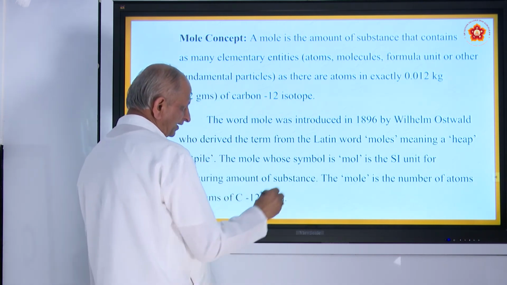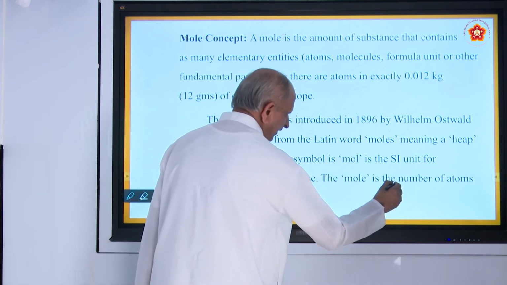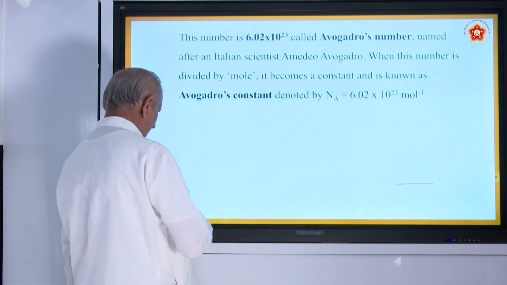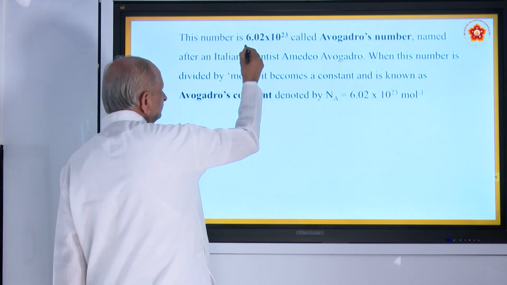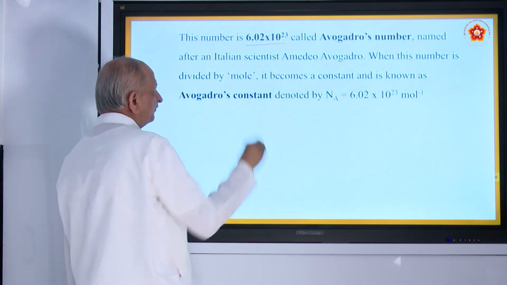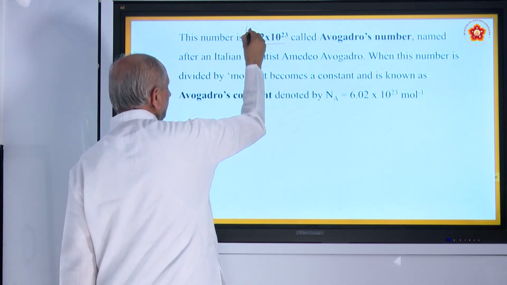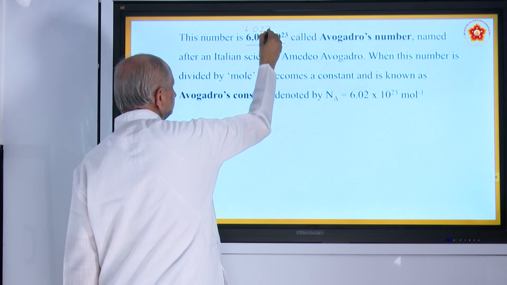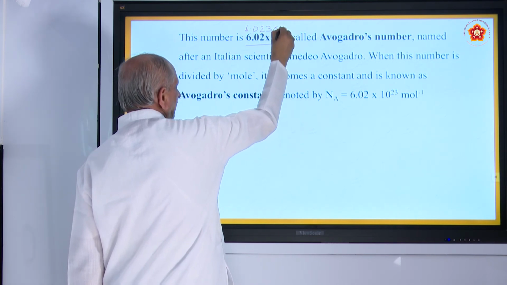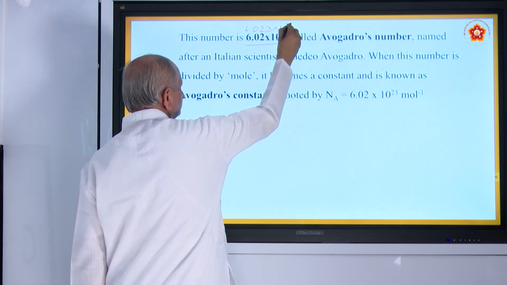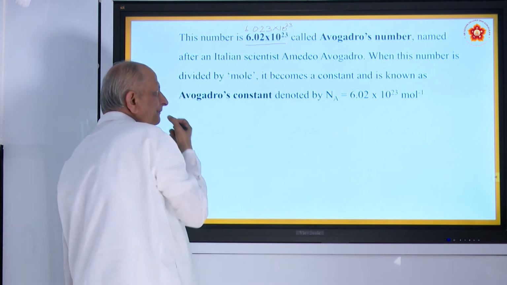And what is that number? It is a very, very special number, called the Avogadro number: 6.02 into 10 to the power of 23. Exactly it is 6.023. Don't think that it is a small number. It's a very big number.